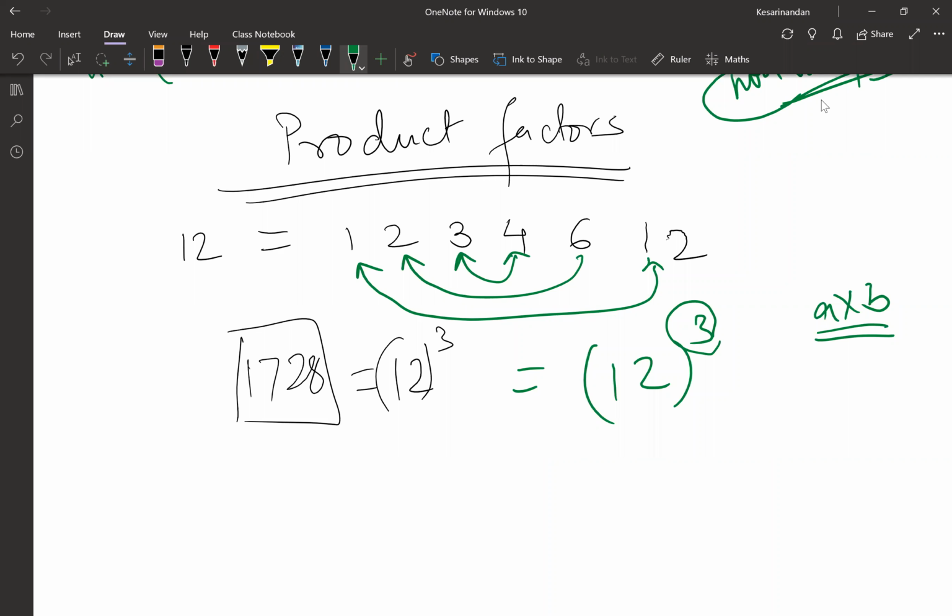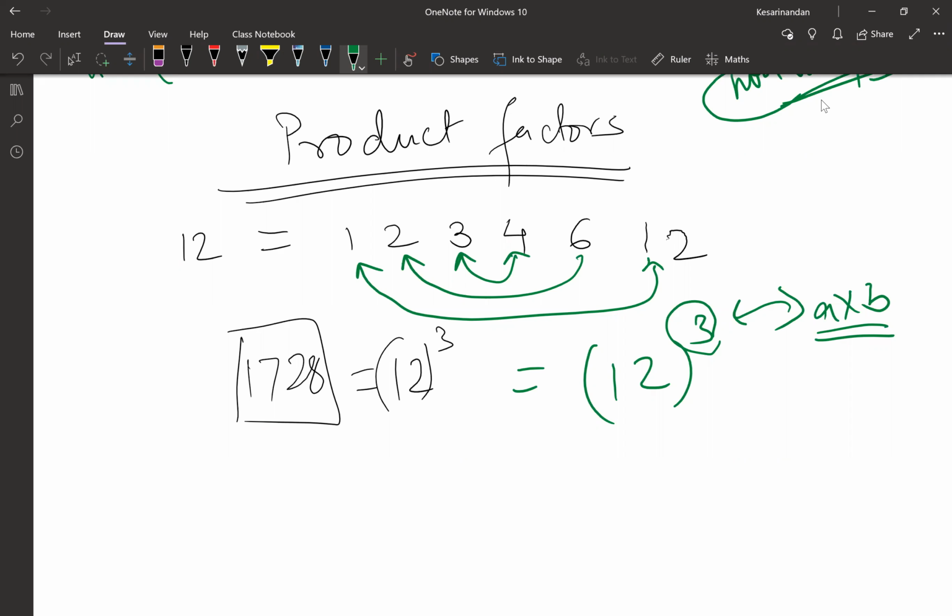The number of factors is 6, so 6 divided by 2. Yes, 3, exactly.